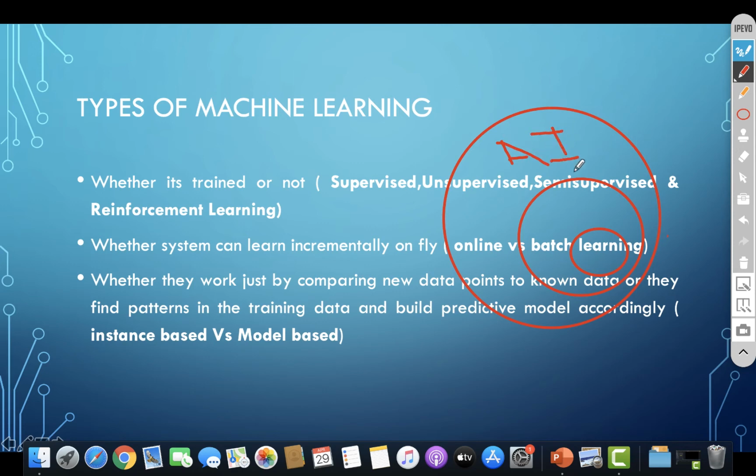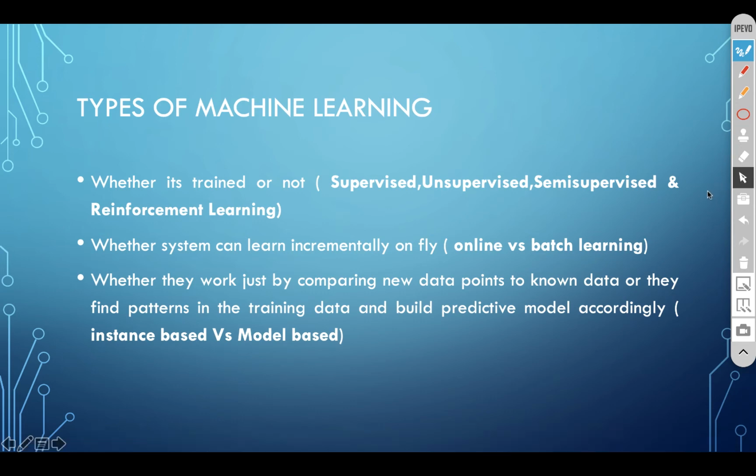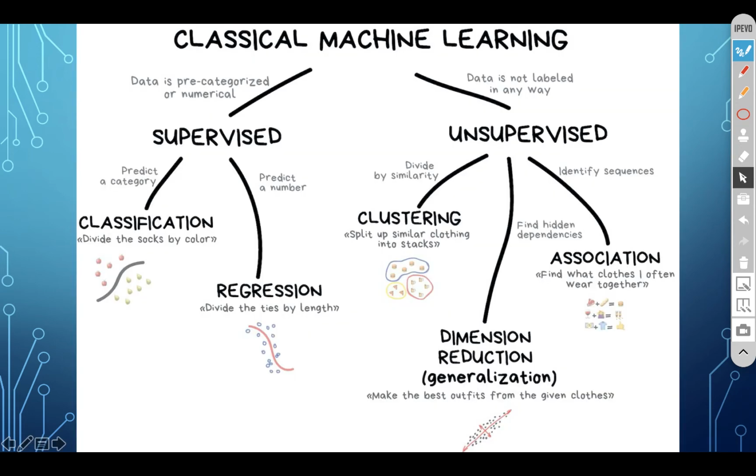Excuse my writing. And this is ML. And this is DL. So ML is a part of AI and DL is a part of ML. So just to give a broader idea. Okay. So now let's get into the types.